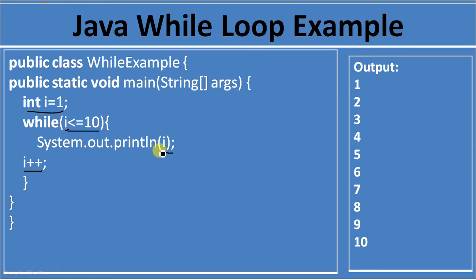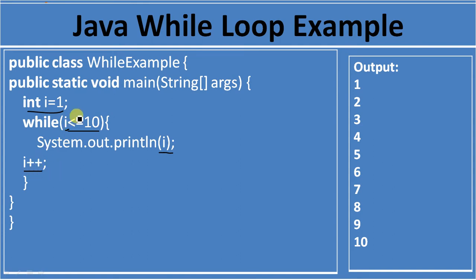Condition true. Print the value of i, which is 2. Then increment the value of i. Now the value of i is 3. It will check the condition, 3 less than or equal to 10. Condition is true. Print the value 3, and so on. After printing 10, i++ increases the value of i.